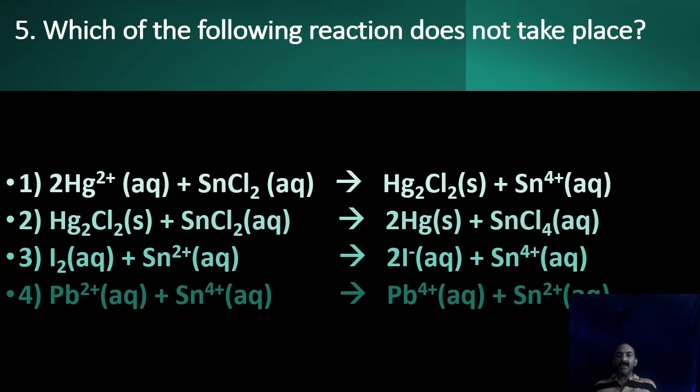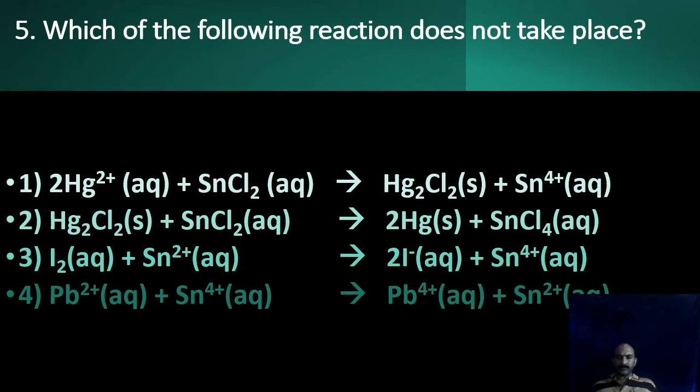So here we conclude that stannous ion acts as a reducing agent, because mercury is less metallic than tin and accepts electron from stannous to become mercurous. Okay, so here stannous ion is a stronger reducing agent. So it reduces mercuric ion to mercurous ion.